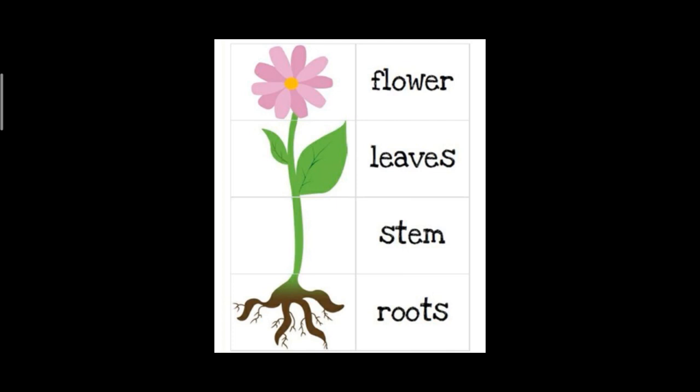Today we are going to discuss what vegetative propagation is. Vegetative propagation is a method of asexual reproduction where new organisms, or new plants, or new offspring are produced from vegetative parts of a plant body.